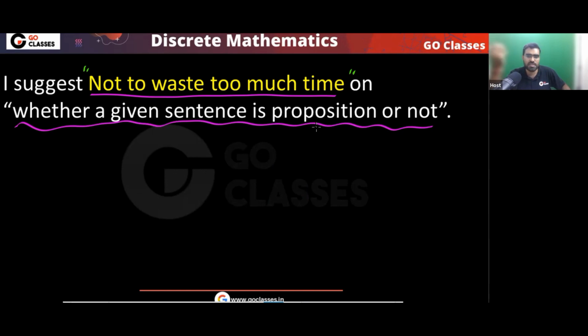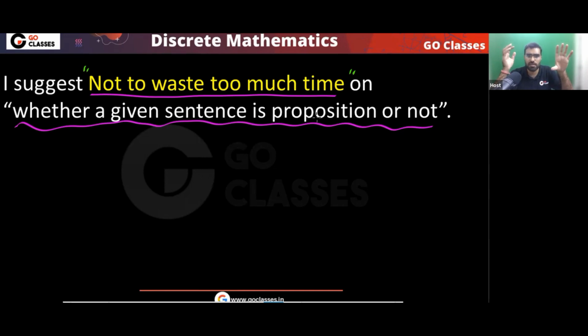Are you getting this point, that you don't have to worry about these things? Simple thing: if I tell you something is a proposition, you just take it. You don't have to find what is a proposition and what is not. Please understand the difference. You have to use the propositions.